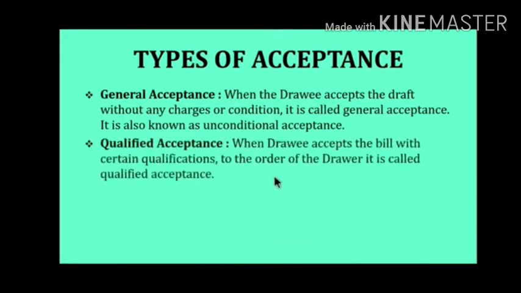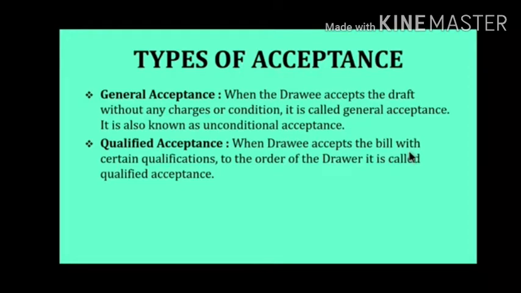Qualified acceptance includes, very first, qualified by the name, qualified by time, as well as amount, as well as place. These are the qualified acceptance. See the actual meaning of qualified acceptance. When the drawee accepts the bill with certain qualifications to the order of the drawer, it is called qualified acceptance.